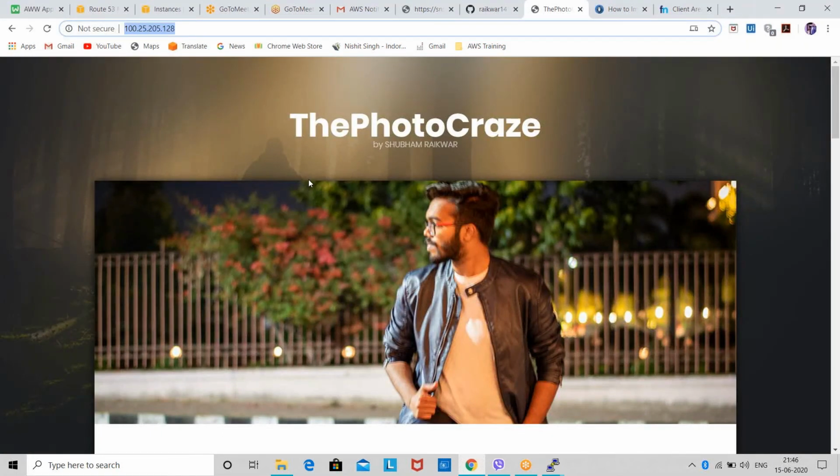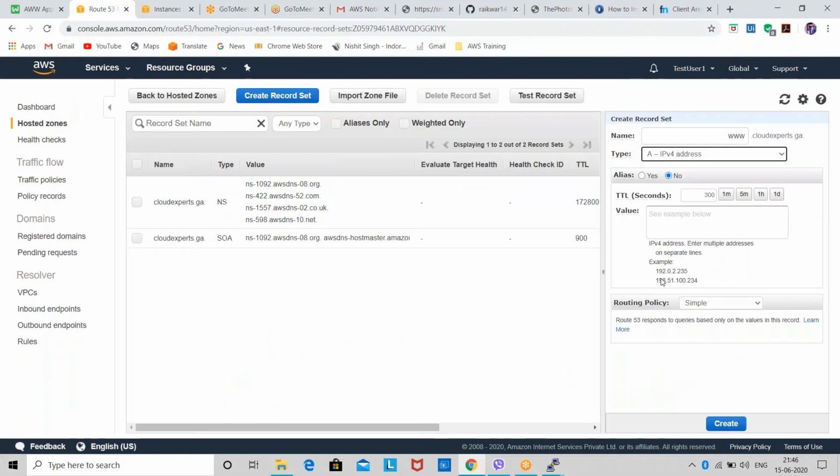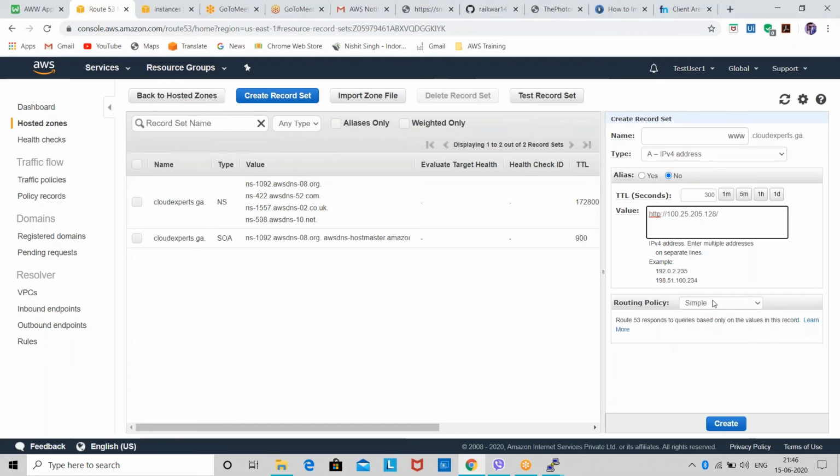So I'll copy this, and because I'm creating a record set for IPv4, I have to paste the IPv4 IP address here in the value section. And then I can select the routing policy. We have multiple routing policies like simple, weighted, latency, failover, geolocation. These routing policies are based on the requirement.